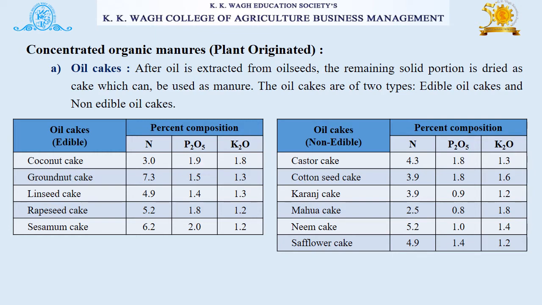So here coconut cake, groundnut cake, linseed cake, rapeseed cake, sesame cake. These are examples of edible oil cakes with their percent composition. Then some examples of non-edible oil cakes are here, like castor cake, cottonseed cake, karanj cake, mahua cake, neem cake and safflower cake. These are non-edible oil cakes with their percent composition of nitrogen, P2O5 and K2O.